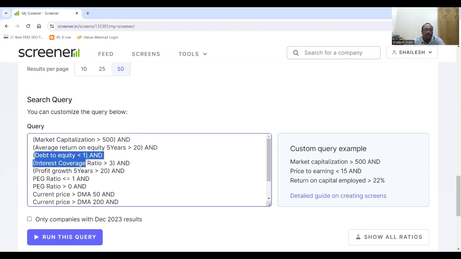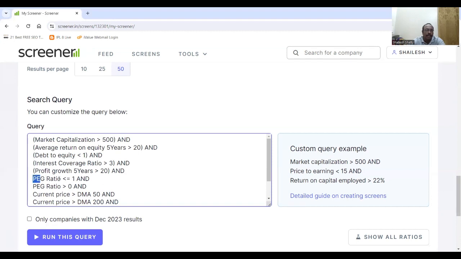So the next parameter is debt to equity less than 1. In this case, the company's debt has to be less than the total equity of the company. So that's why we have this parameter. The next parameter is interest coverage ratio greater than 3, which means that the profit is able to cover the interest payments at least 3 times. Next is profit growth for 5 years has to be greater than 20. So basically, if the company is growing at 20% for the last 5 years, there is a high likelihood that the company will continue to grow the same way, and the stock price also would continue to increase.